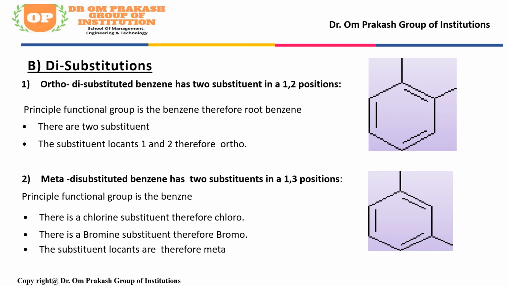For example, on any benzene ring, if two same groups are attached, we call it with the position. If two groups are attached, we call it di, and the group name and benzene. If bromine is attached at two positions, one being the ortho position, we call it ortho dibromobenzene.